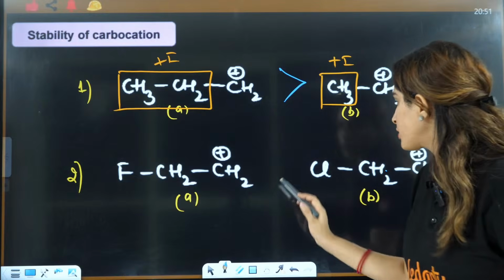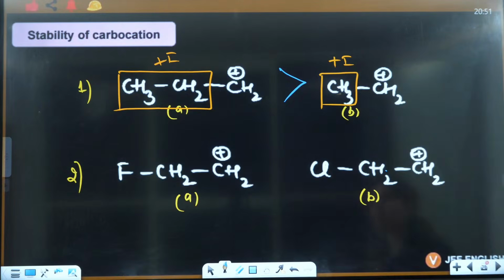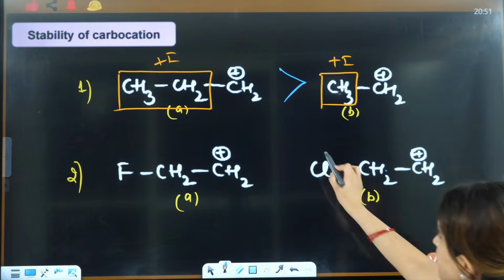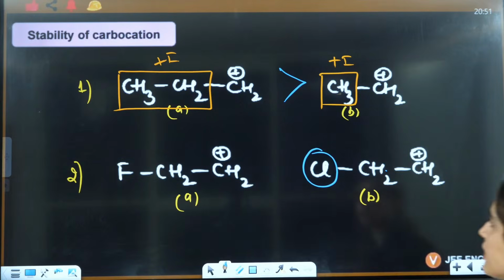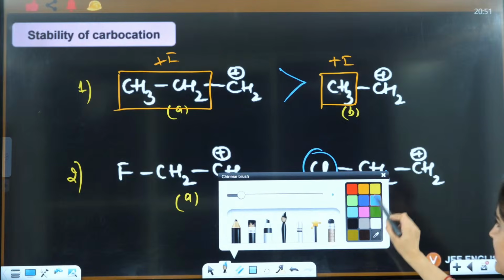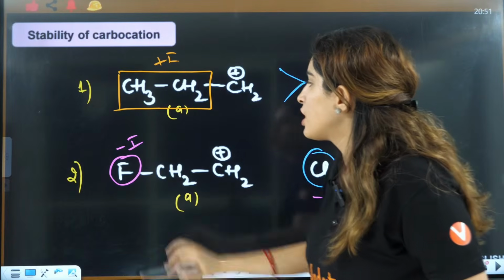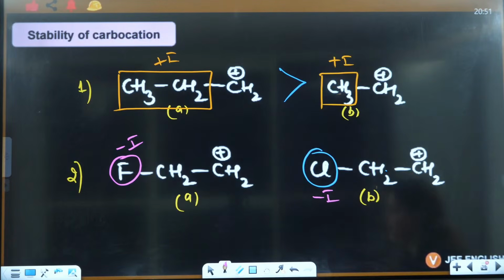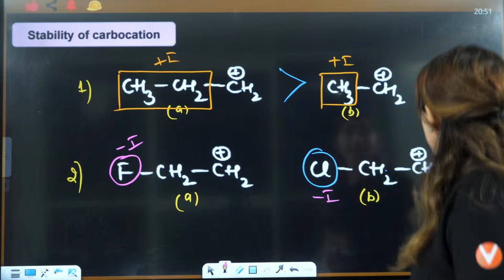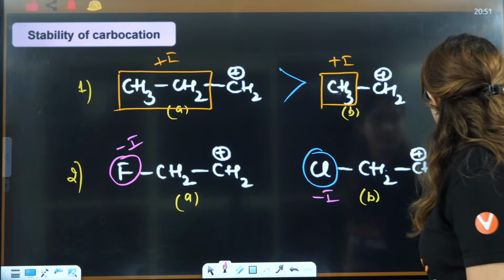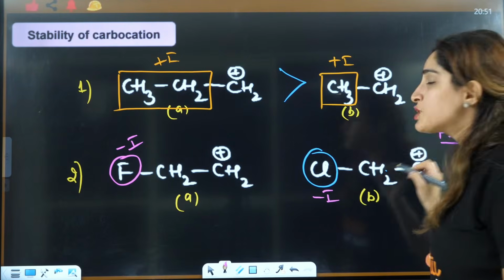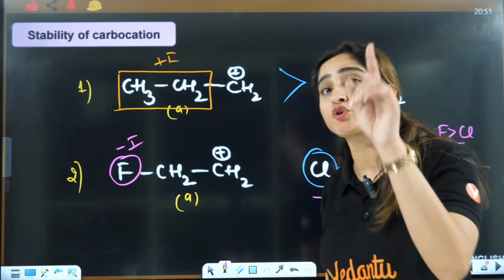What about this one? Here you have fluorine CH2, CH2. Here this is chlorine and this is fluorine. Both are showing minus I effect. The more the minus I effect, the more the sadness, because fluorine is more electronegative as compared to chlorine.